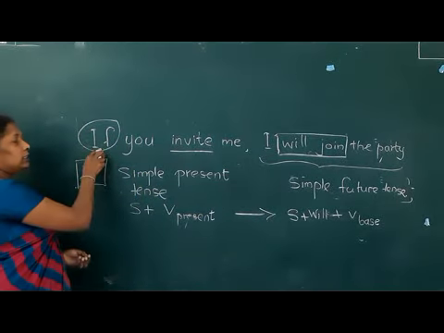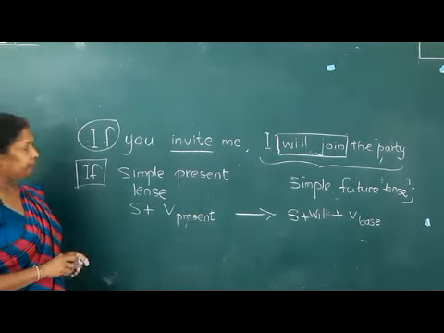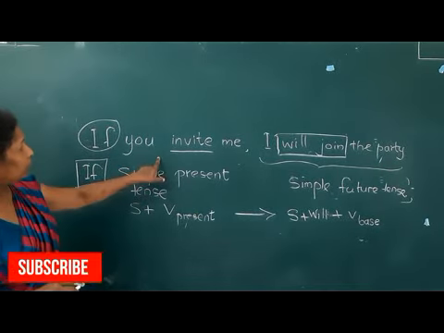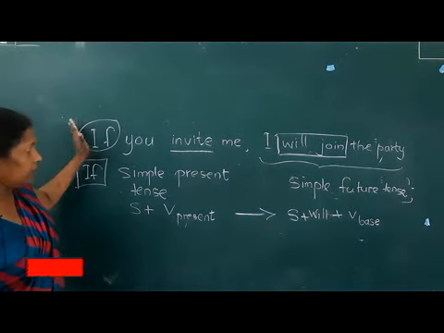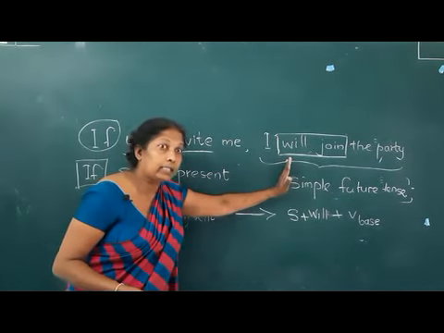We join with the conjunction if. Clear? And now look at the sentence structure. Here you have the conditional clause at the beginning. Here you have the result clause at the end.